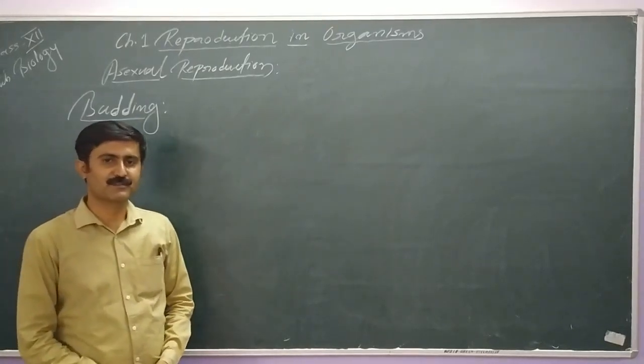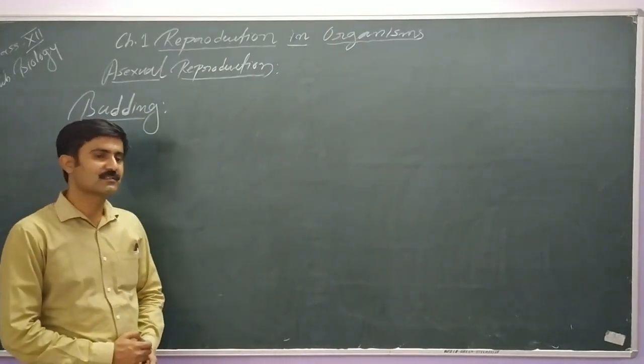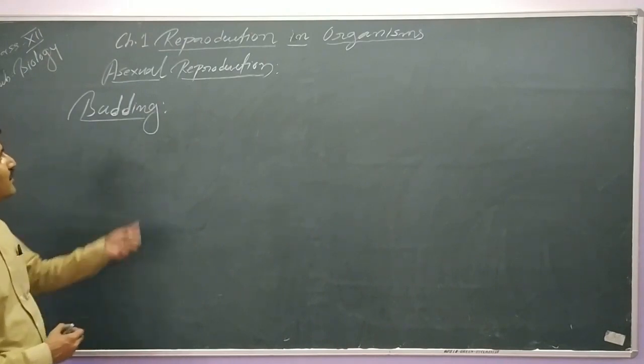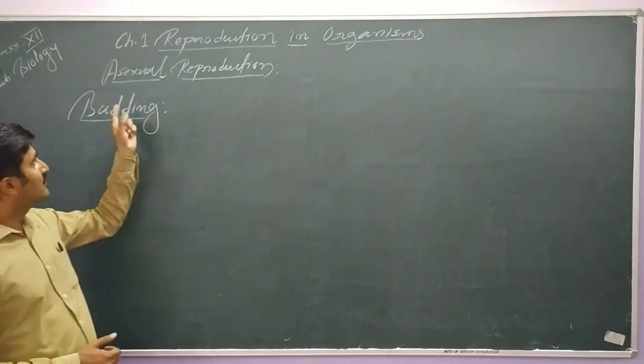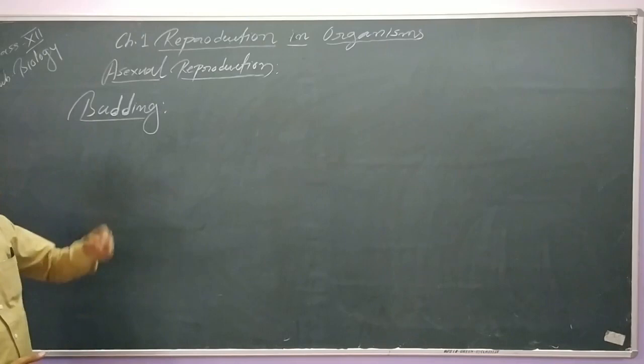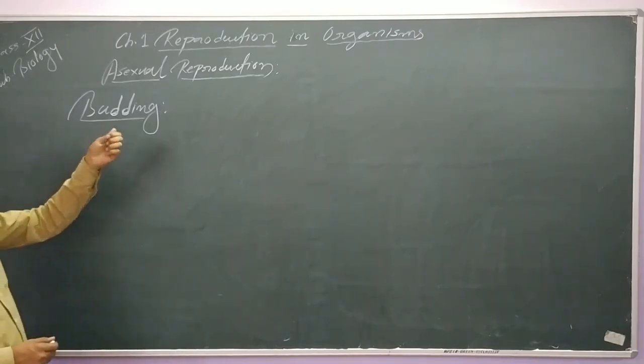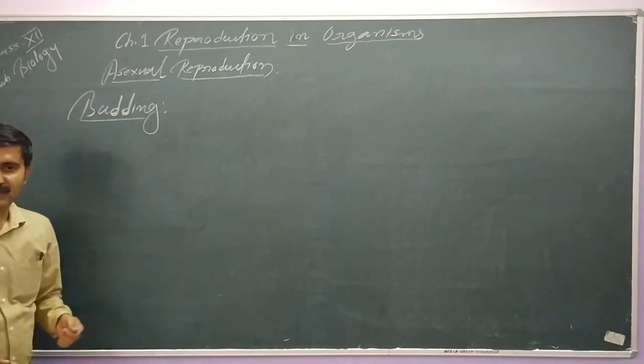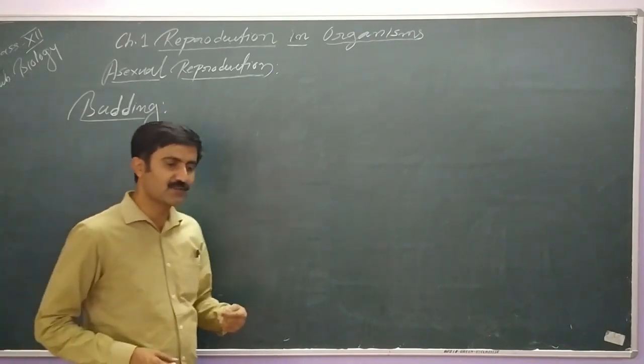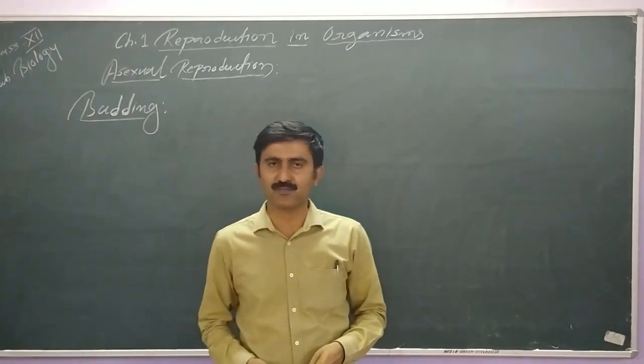Yes, good morning students. So in last class we discussed fission. Fission is one of the modes of asexual reproduction. So let's today take another type of asexual reproduction, that is budding. All of you are familiar with budding, as you have studied about budding in the previous classes also.